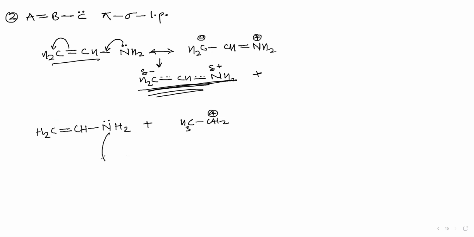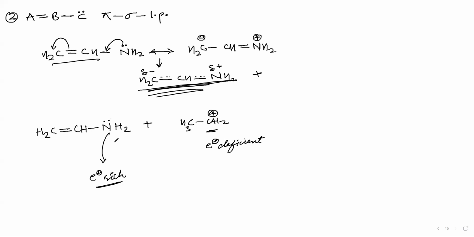Now, if I say lone pair, that means this is electron rich because it has extra electron which is non-bonded. Correct? So what do you think? Nitrogen will be easily attacking the positively charged, na? No, electron rich, and this is electron deficient. Now this is the first impression of this compound.